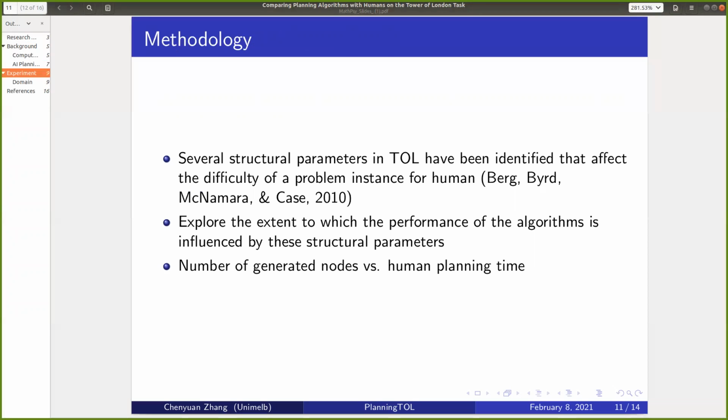Okay, so now the question is, how can we compare the planning algorithm and human performance on this task? As the cognitive process is usually unobservable, normally we can only identify which model is used by humans when they predict different behaviors. However, in a simple task like Tower of London, most AI planners can generate the optimal plan or almost the optimal plan, and so can humans. So it is impossible to distinguish between different models and determine which model fits the human cognitive process. So here we use a novel indirect approach to compare them.